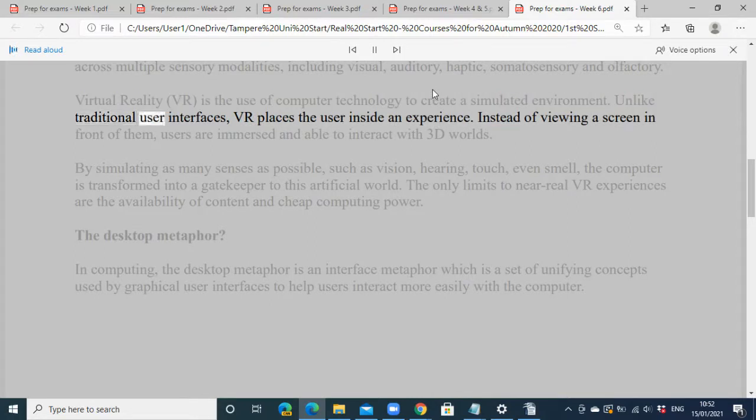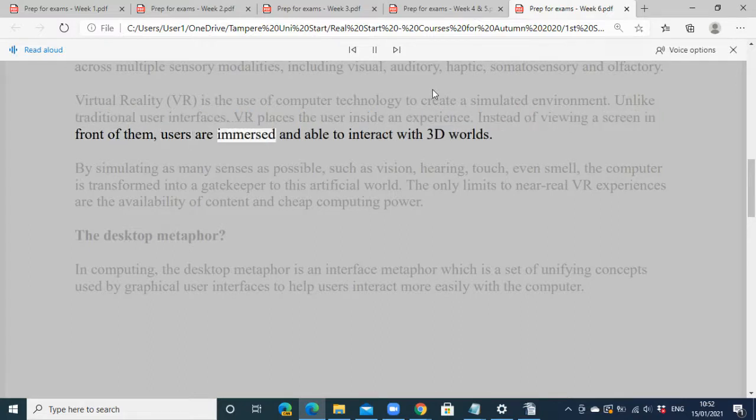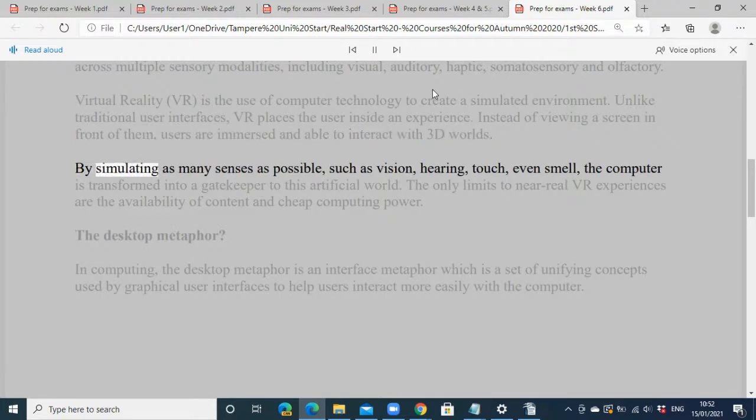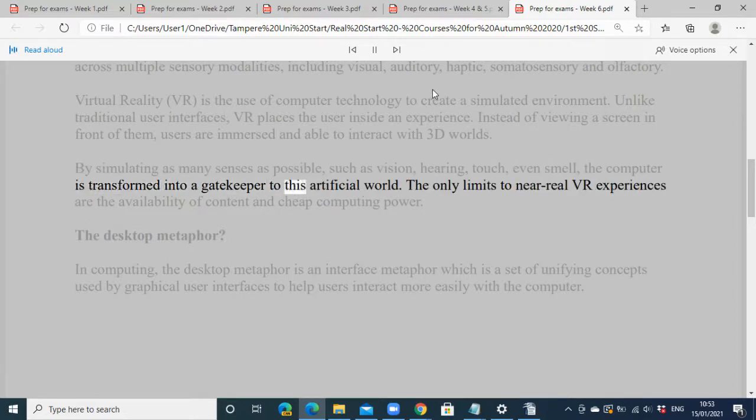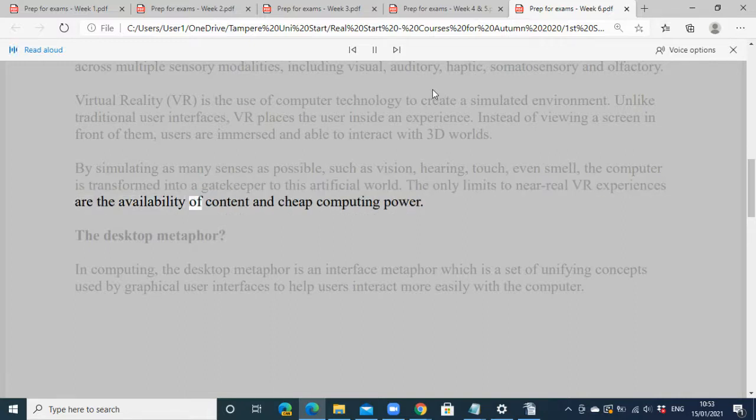Unlike traditional user interfaces, VR places the user inside an experience. Instead of viewing a screen in front of them, users are immersed and able to interact with 3D worlds. By simulating as many senses as possible, such as vision, hearing, touch, even smell, the computer is transformed into a gatekeeper to this artificial world. The only limits to near-real VR experiences are the availability of content and cheap computing power.